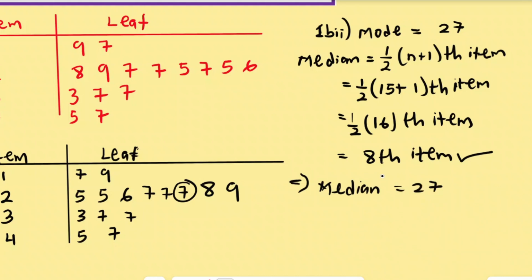So that is it. That's the median. But since you're talking about ages, you have to bring the years, 27 years. Now, in some contexts, you have to write a key for the stem and leaf plot. So you can write key here. The key can be, let's say, 1|7 is equal to 17. So you're just trying to give a scale for the stem and leaf plot. So whenever you see 1|7, it means 17. So that is how we can find the median for this one. Let's move on to the next question.